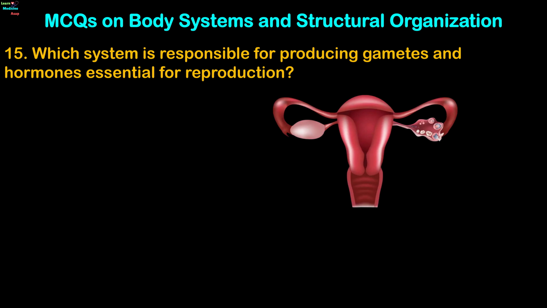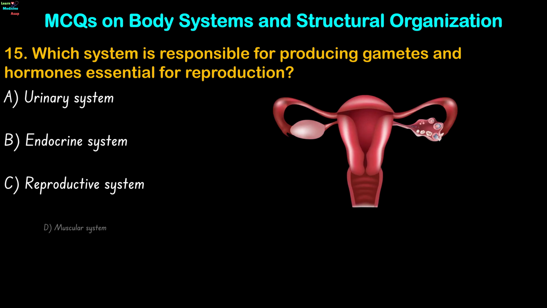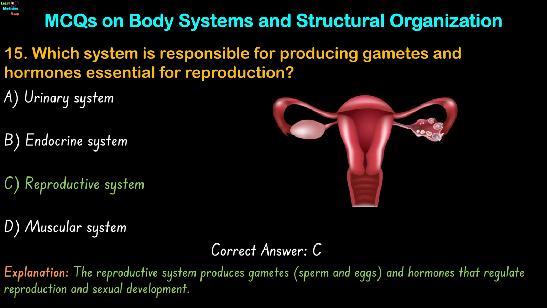Question 15. Which system is responsible for producing gametes and hormones essential for reproduction? Urinary system, endocrine system, reproductive system, or muscular system? The correct answer is option C. The reproductive system produces gametes, sperm and eggs, and hormones that regulate reproduction and sexual development.